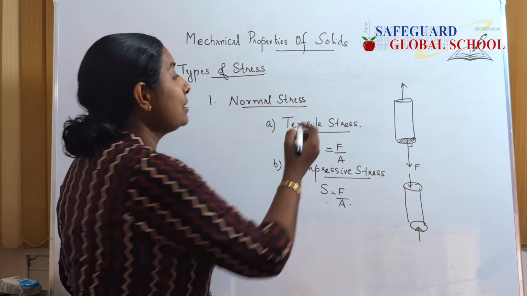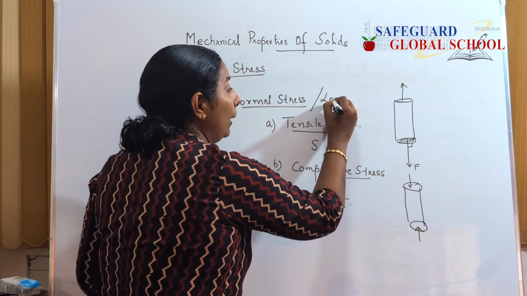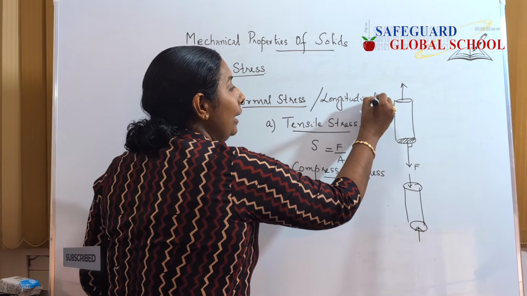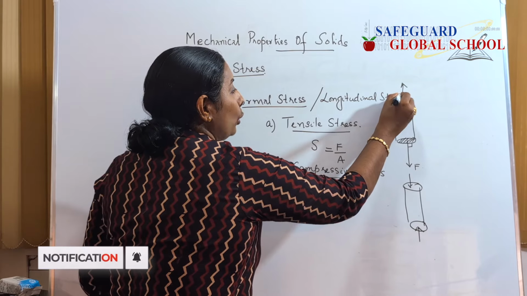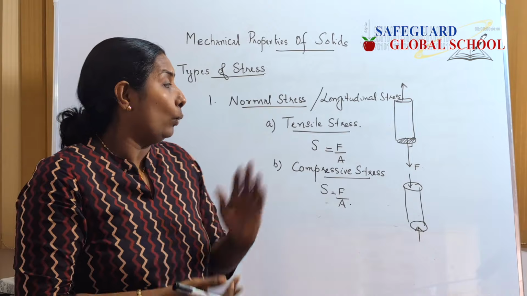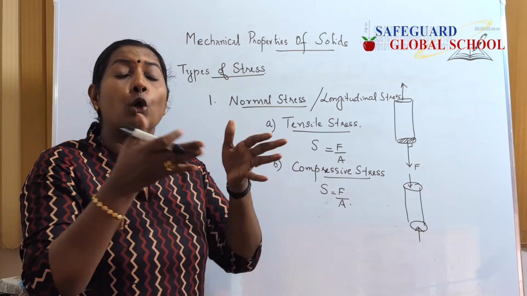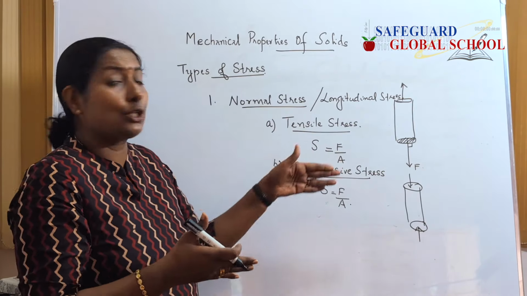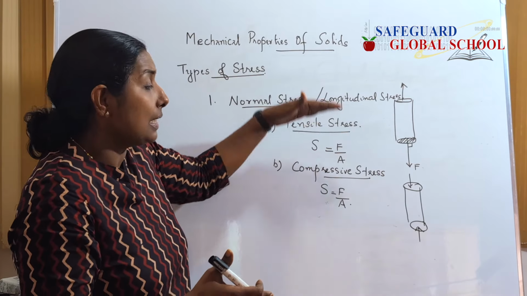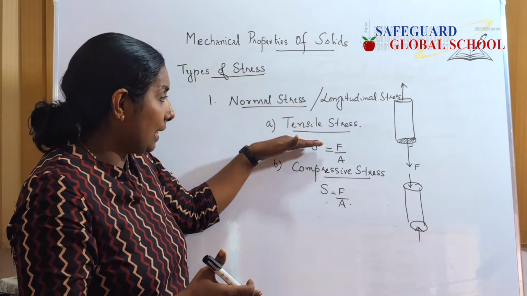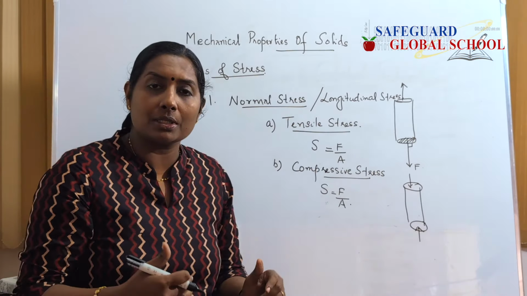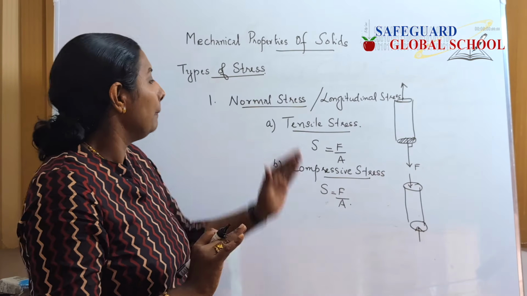And this normal stress is otherwise called longitudinal stress. What is it called? Longitudinal stress. So taking a recap, normal stress is the stress where the force applied is normal to the area of cross section where it is applied. It can be categorized into two, tensile stress and compressive stress. Tensile stress produces an increase in length and compressive stress produces a decrease in length. But basically,